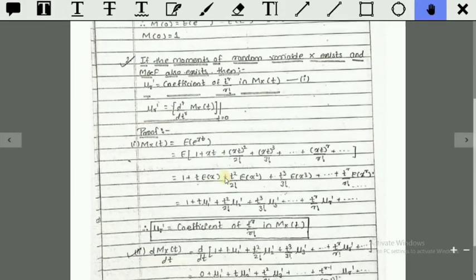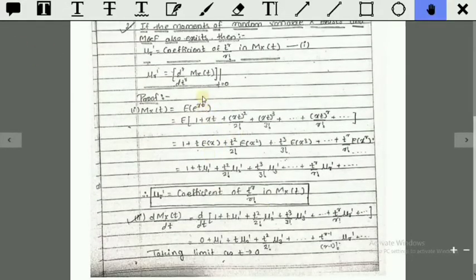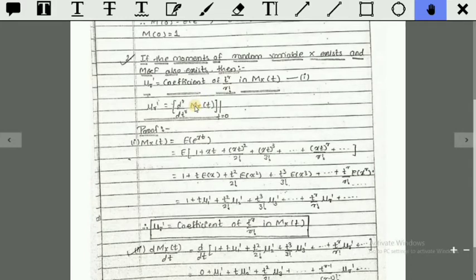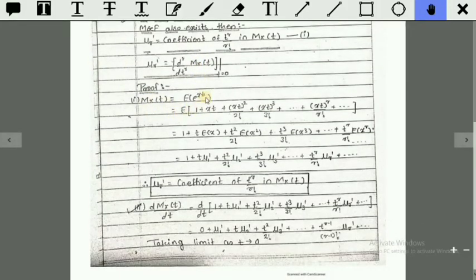Proof. Let us prove this. M_x(t) is written as expectation of e raised to xt. Then write the expression for e raised to xt. So the expectation of the bracket expression, 1 plus xt plus (xt) square by 2 factorial plus (xt) cube by 3 factorial plus and so on up to infinity.